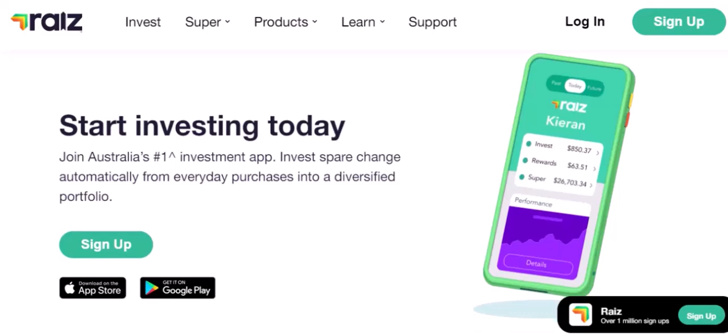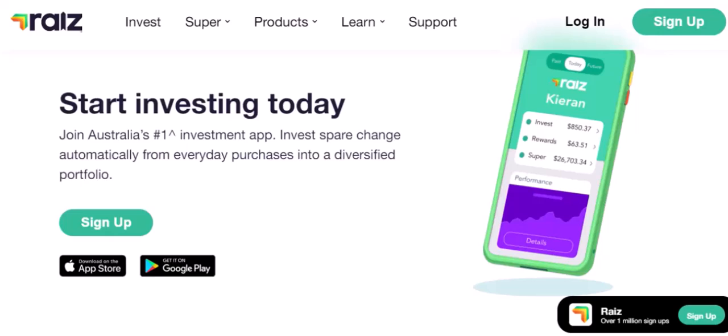1. Connect your bank account. Link your bank account to Raiz. 2. Choose your investment strategy. Raiz offers a variety of investment strategies, from conservative to aggressive. Choose the one that aligns with your risk tolerance and financial goals.